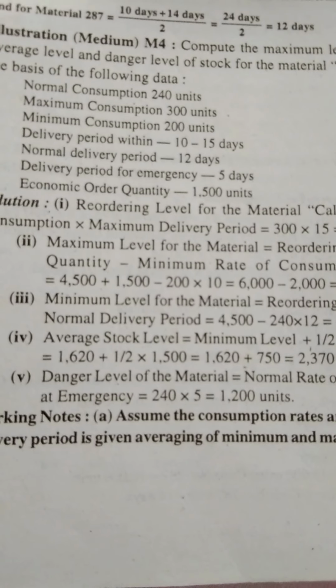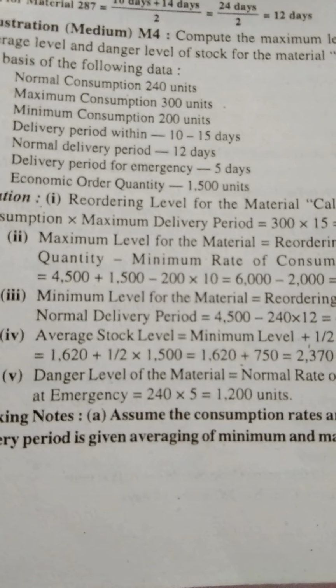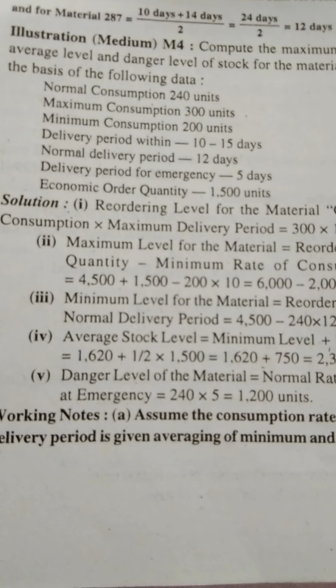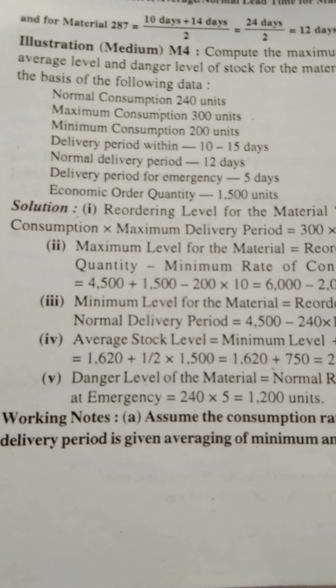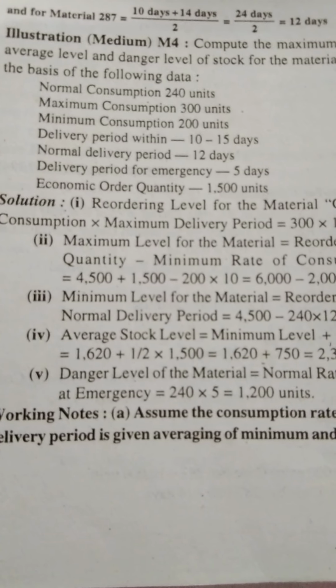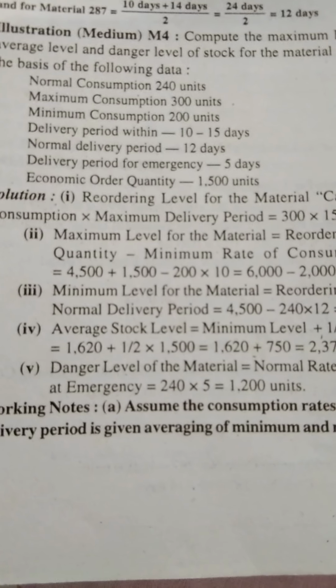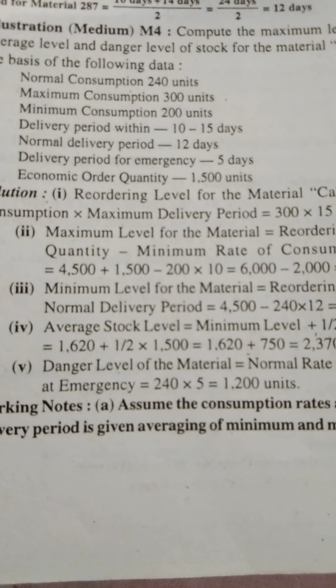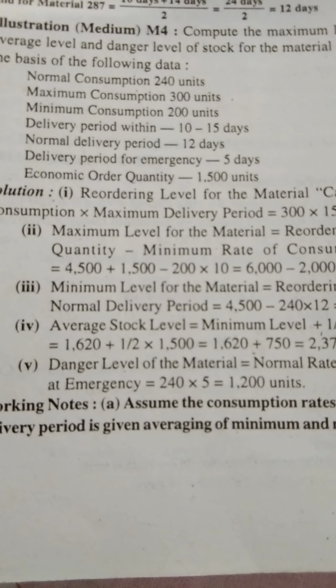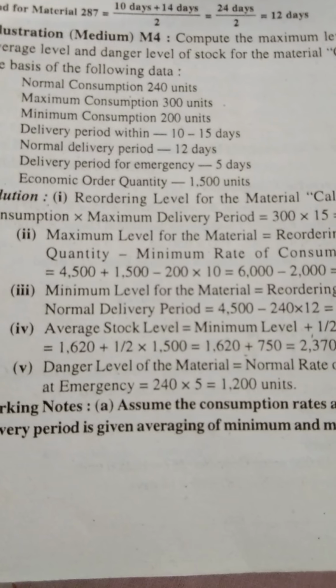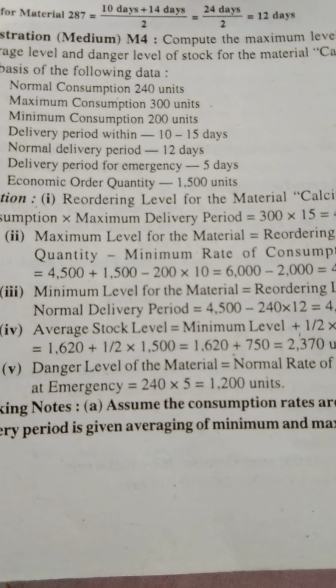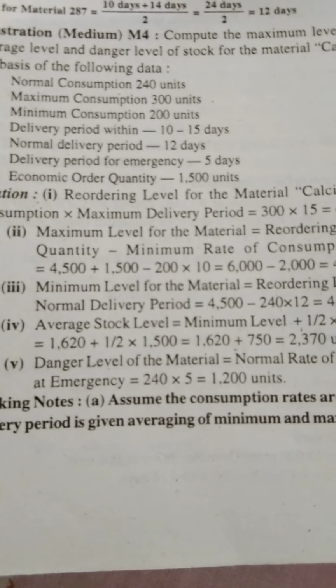Delivery period 10 to 25 days, normal delivery period 12 days, delivery period for emergency 5 days, economic order quantity 1500 units.